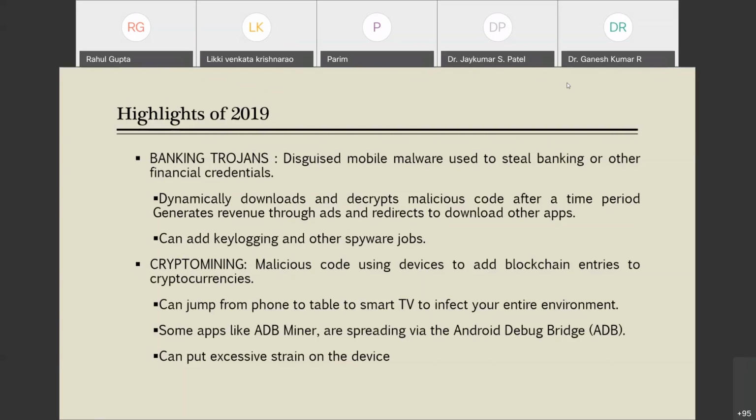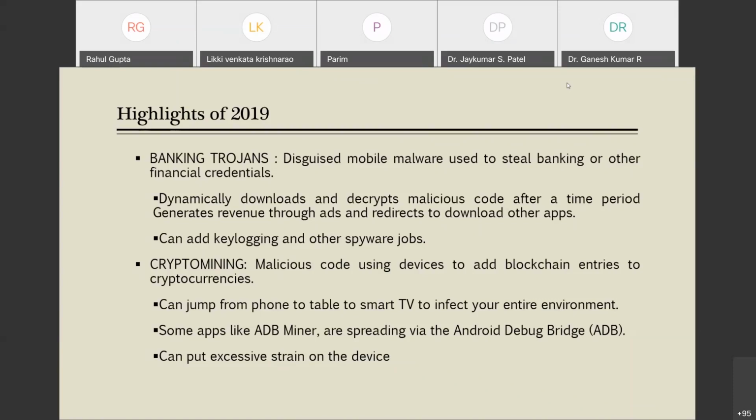Everybody might have heard the word blockchain somewhere and sometime in their career these days, because all of us are from the computer fraternity and we know what blockchain is. The basic functioning behind blockchain is crypto mining. One of the applications of blockchain is crypto mining. So the malicious code inside the apps which portray as a real app has blockchain entries to cryptocurrencies.